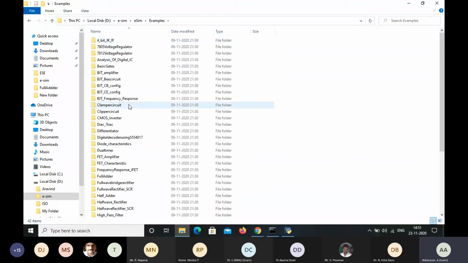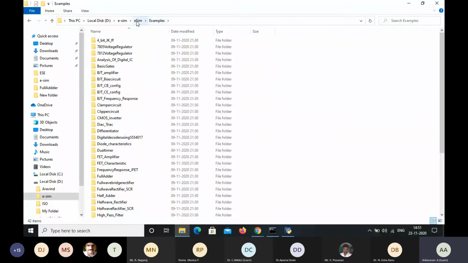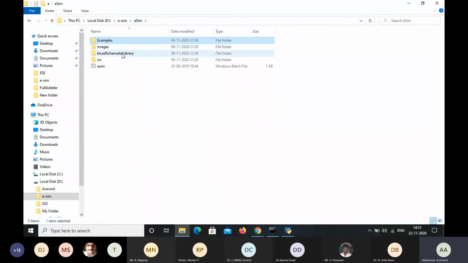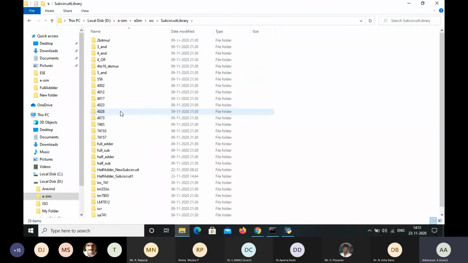That is the examples; various designs are available in these examples, and then images, KiCad, schematic library, and so on. Here, SRC, and in this SRC is the subcircuit library. In this subcircuit library, I have designed half adder subcircuit 1. This is what I have designed. I'm going to use this subcircuit, and now I'm going to design the full adder circuit.